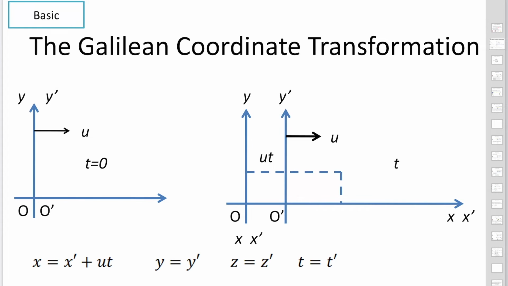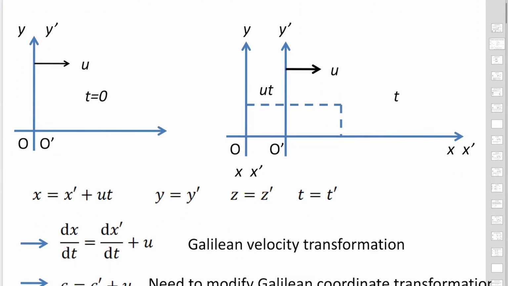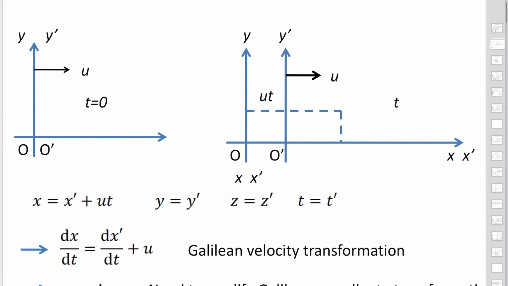Let's review the Galilean coordinate transformation. We consider two frames. The x', y' frame is moving to the right with respect to the x, y frame. The relative speed is expressed as u. At time t, the origin is moving to the right, and this length is expressed as ut.